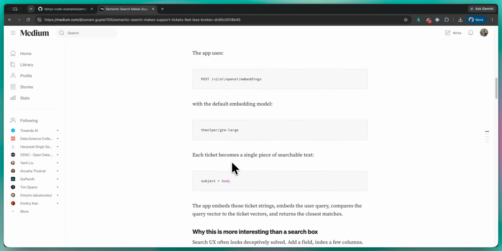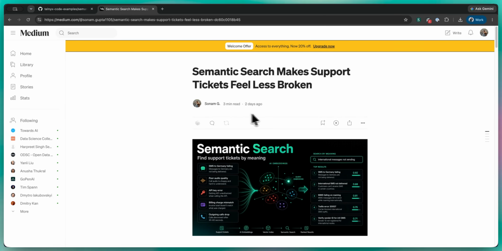This is the core semantic search loop in a small Flask app. Try it out. Thank you for watching.